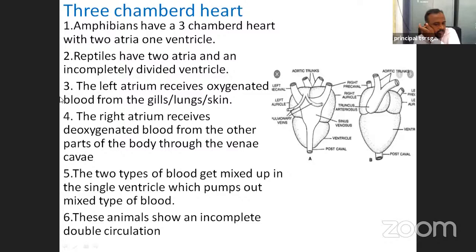Next, these animals show an incomplete double circulation, not complete double circulation. Incomplete double circulation means deoxygenated blood and oxygenated blood are both mixed in the ventricle. This is the three-chambered heart.